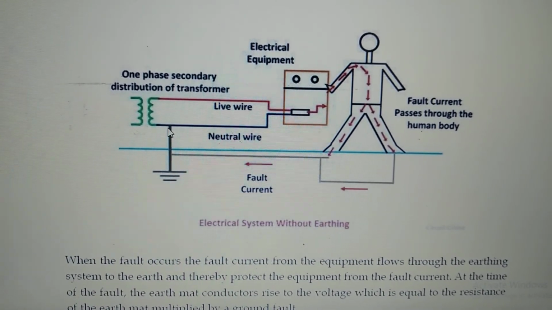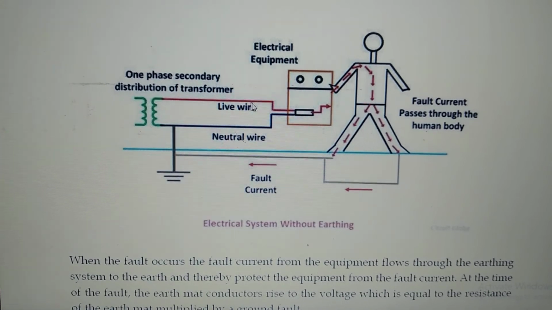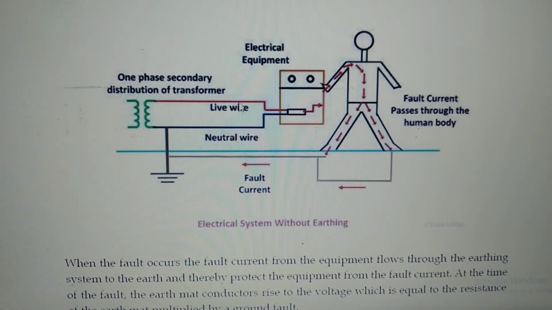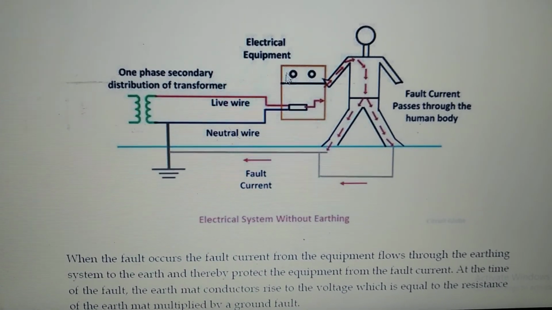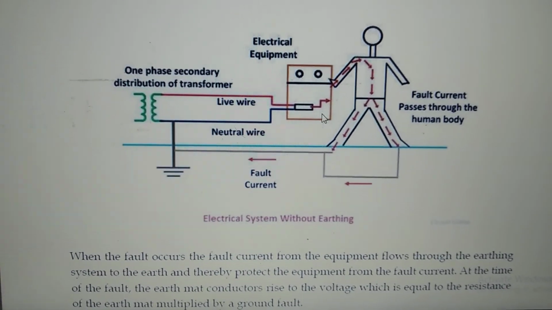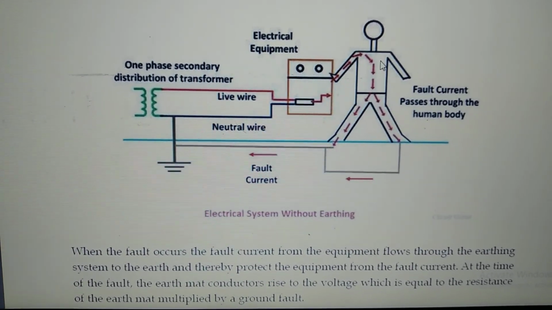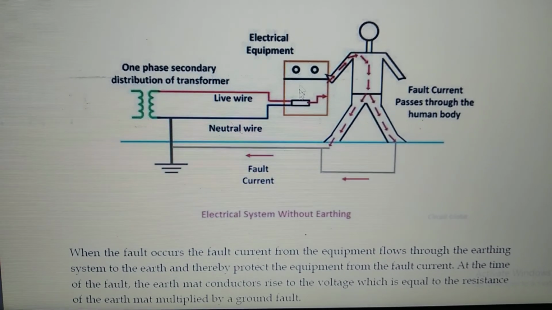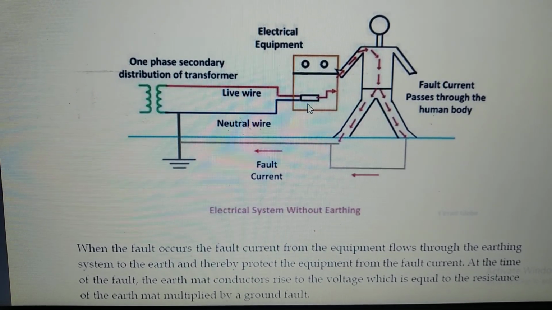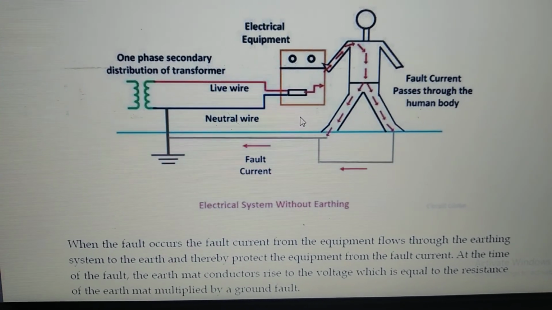Here the system is grounded and the system is having one line and one neutral point, and it is connected to one electrical equipment, let us call a transformer. If any person touches the transformer, here you can see this transformer is not grounded. This metallic frame is not grounded.